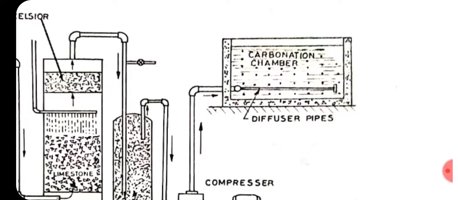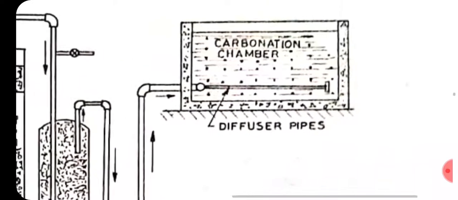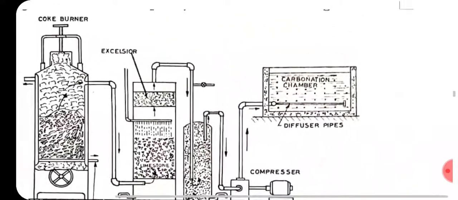CO2 is added to neutralize the excess hydroxide ions present in the water. After softening, some excess hydroxide ions will be present, and those must be neutralized, so CO2 is added. That is recarbonation. It also helps in reducing the alkalinity of the water.